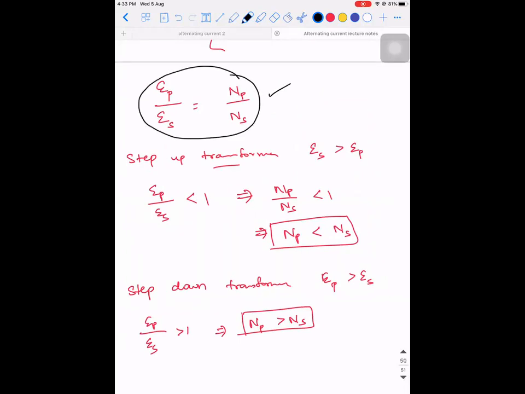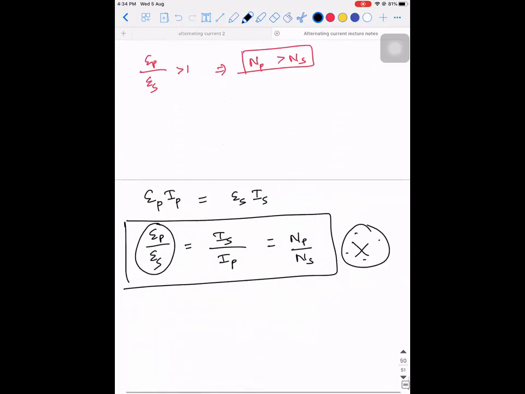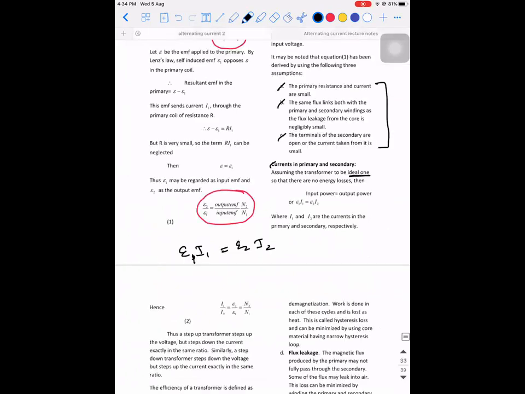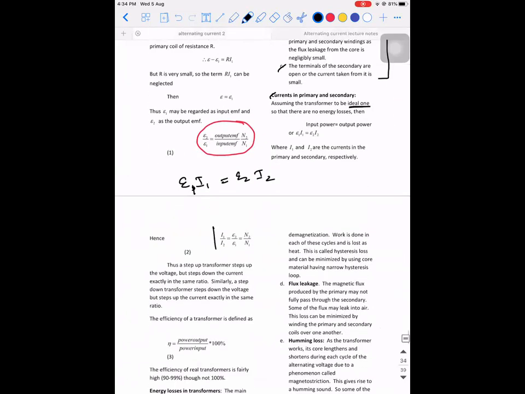In an ideal transformer, the power loss is 0. So wherever you see ideal transformer, power loss is 0. Okay, so when you apply, did you understand this? This is the formula for power. So when the power loss is 0, the input power will be equal to output power. That's what I wrote. So this is one such important step that you need to keep in your mind.